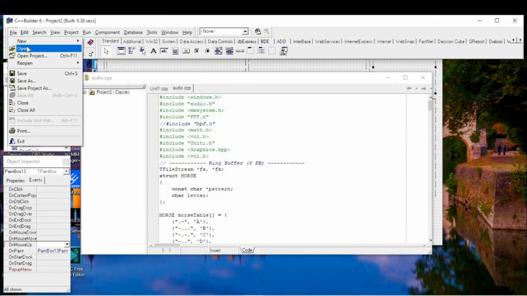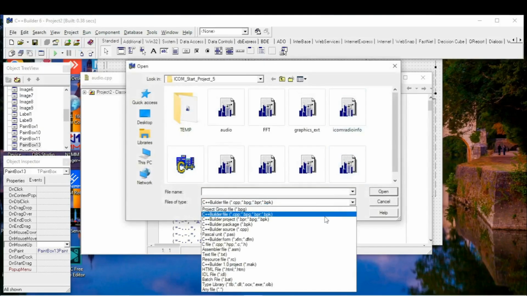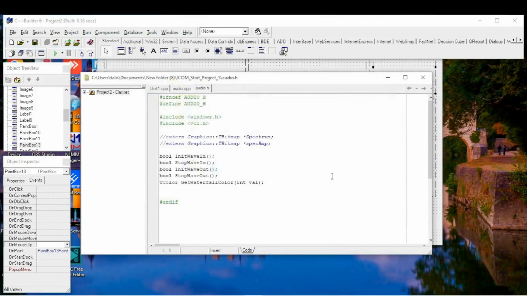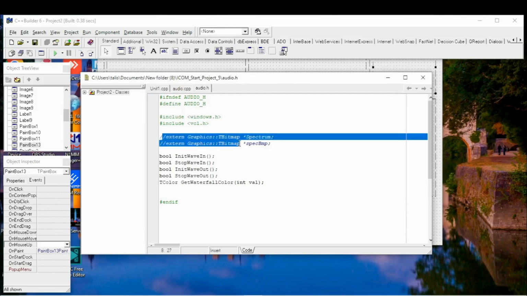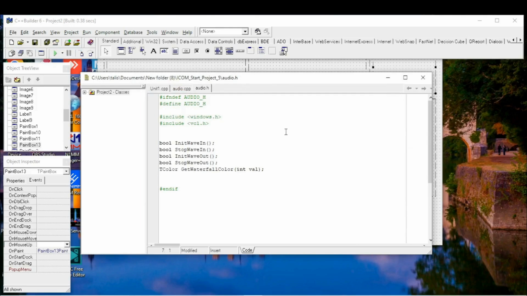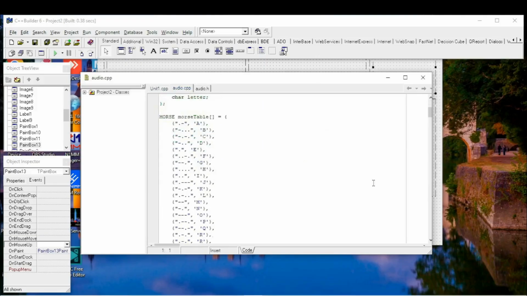I created additional audio CPP file, and of course audio H file. Here in H file is listed functions we're using. It's for the sound. Init wave in is the speaker, stop wave in speaker, init wave out is microphone, and stop wave out microphone. The color function is for waterfall, to make it look similar like in ICOM radio.